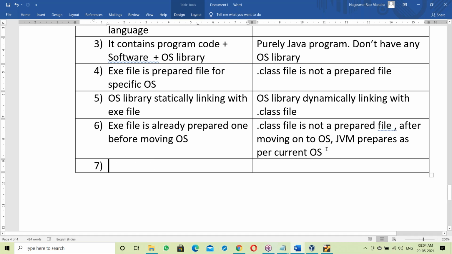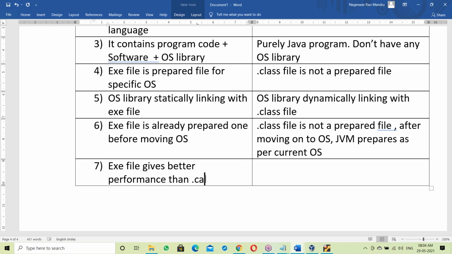See here, exe file is already prepared file. Since it's already prepared file, it gives better performance than .class file. Yes, exe file gives better performance than .class file.